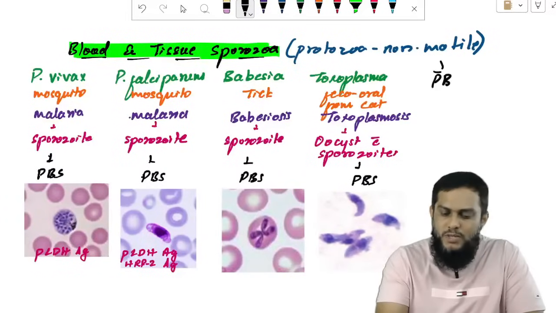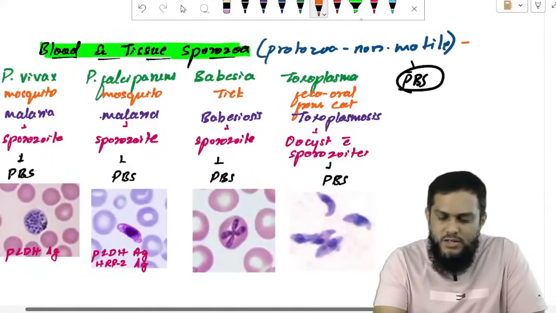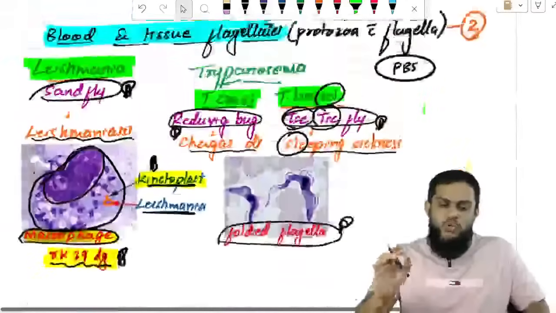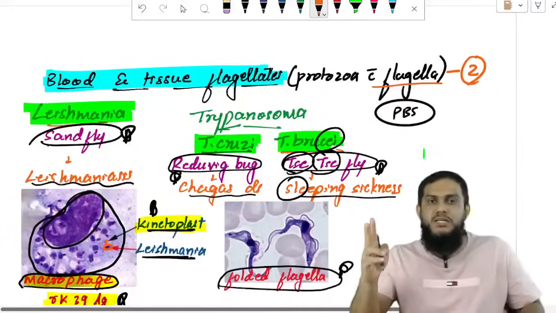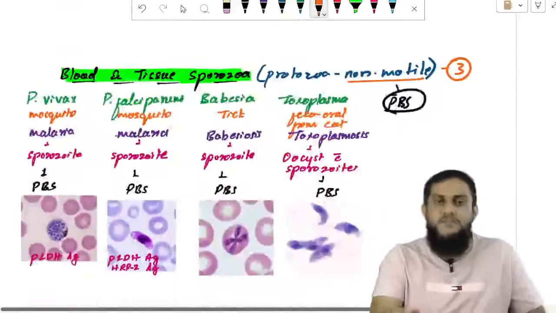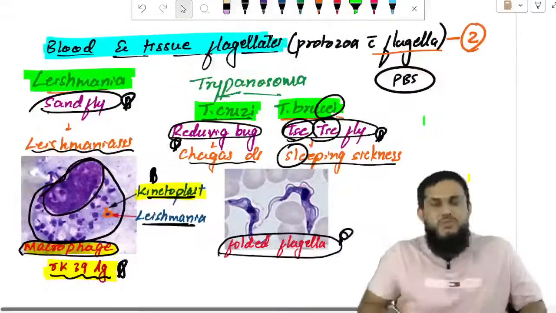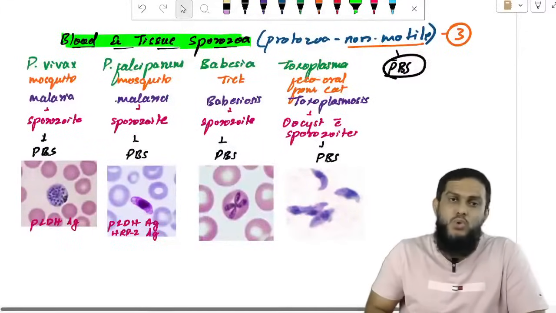Obviously here also we take a peripheral blood smear. How many are there? In total we have 5 blood and tissue protozoa. Out of these 5, 2 are flagellates and 3 are non-motile. The 2 flagellates, Leishmania and Trypanosoma, we have completed. Now we are seeing the non-motile blood and tissue protozoa, that is Sporozoa.